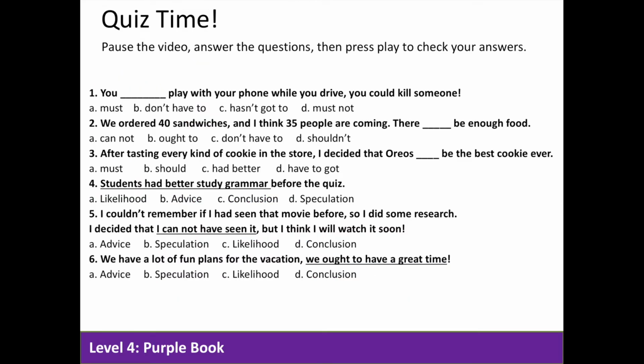Now, let's take a practice quiz. As always, pause the video, answer all the questions, then hit the play button and we'll talk about your answers.